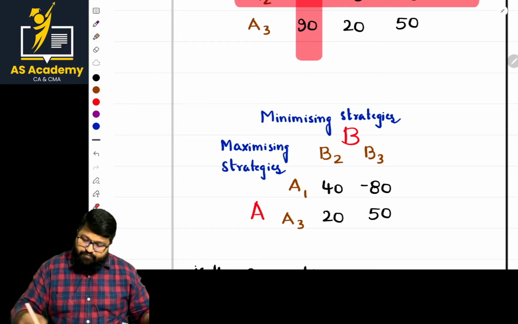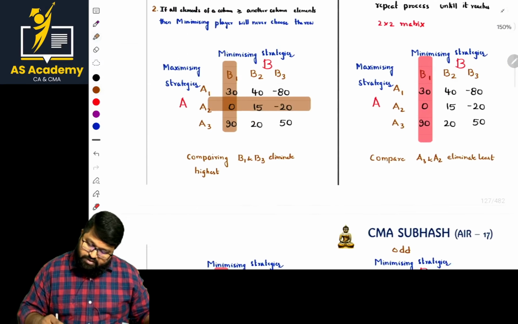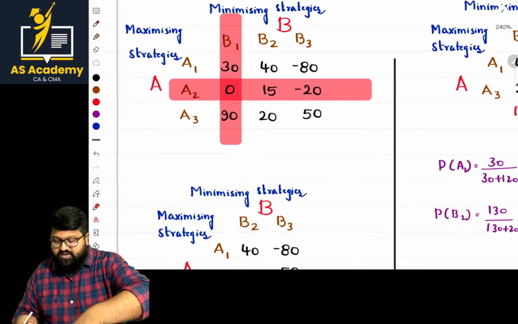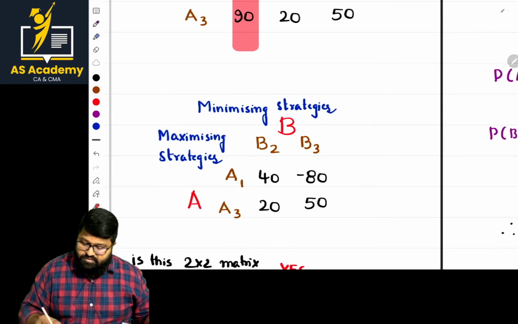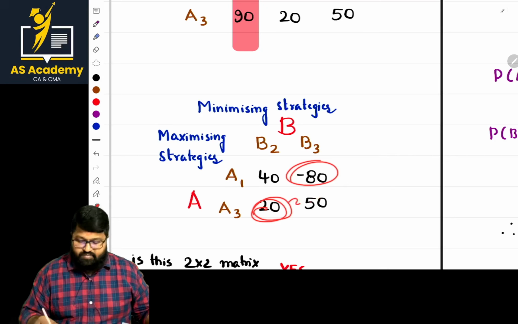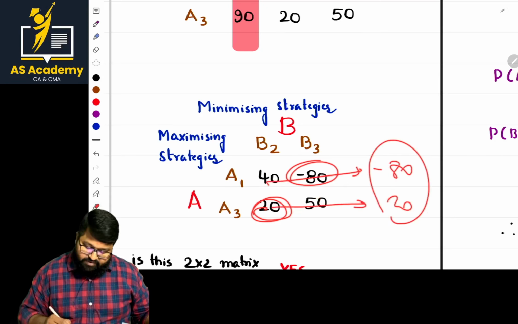Minus 80 is the least value. Am I clear? Once we erase this part, it will be good for your sharing material. So here, what is the least value of these values? Minus 8 is the least value. And here, 20 is the least value. That will be mentioned here now. Minus 80 and 20. Of this, the highest is 20.